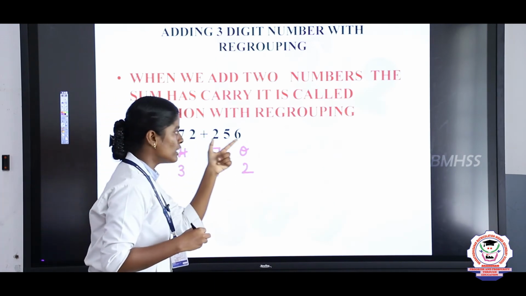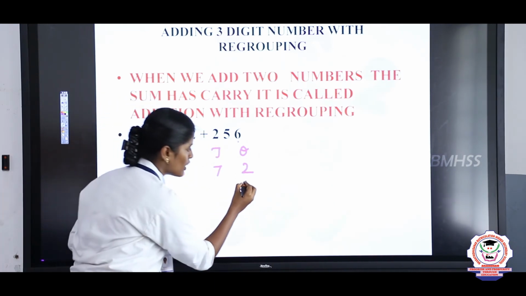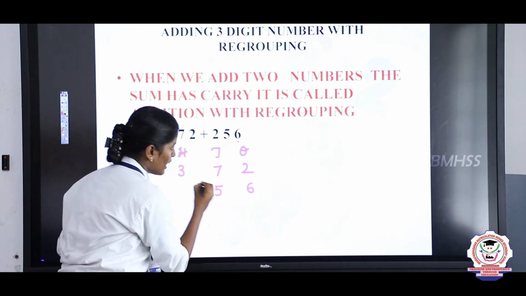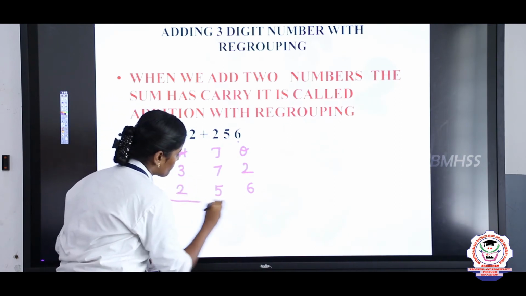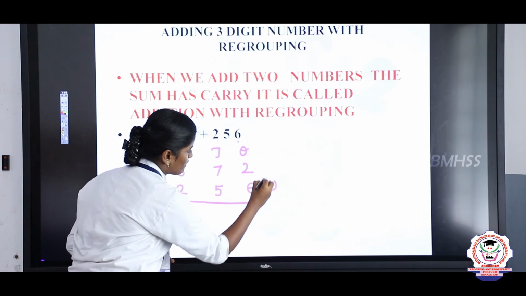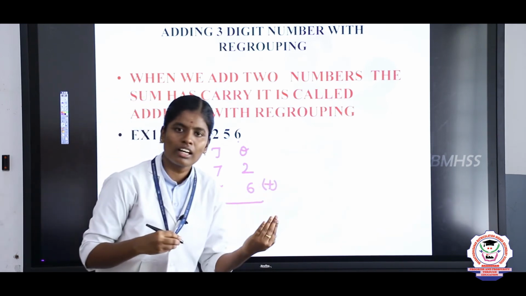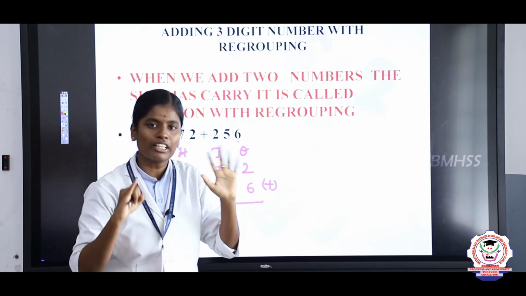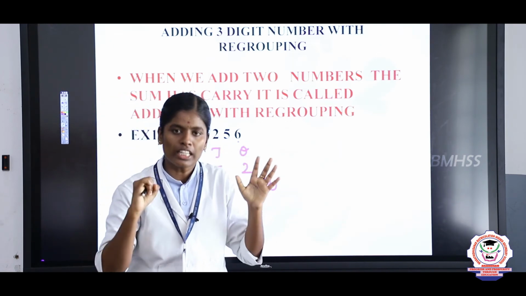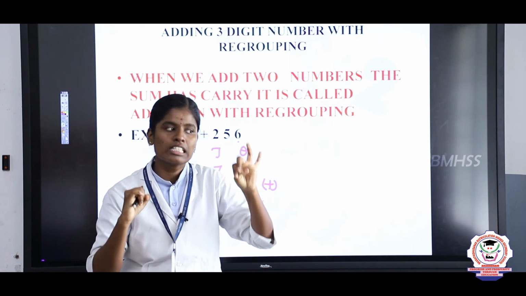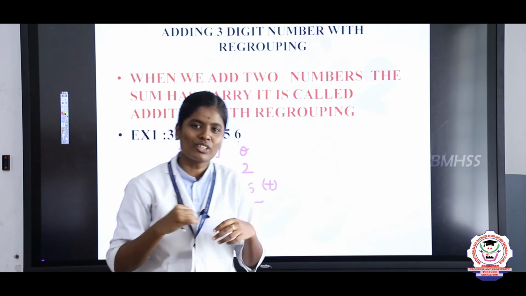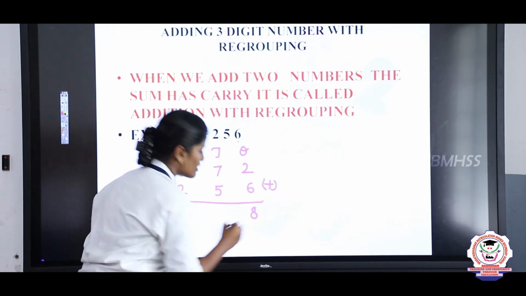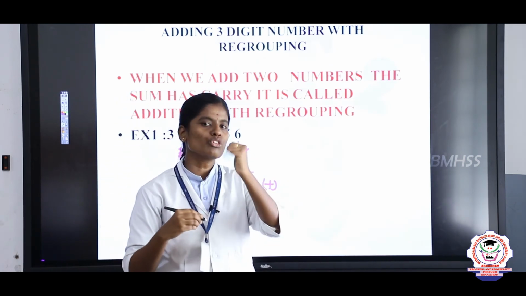Next you will take the second number. What is the ones place value? 6. The tens place value is 5. And the hundreds place value is 2. Now we are going to add this. While adding the numbers, first you should start with the ones place. Okay. Take 2 in the mind, 6 on the finger. 2 after 3, 4, 5, 6, 7, 8. So the answer is 8. The answer is 8 ones.